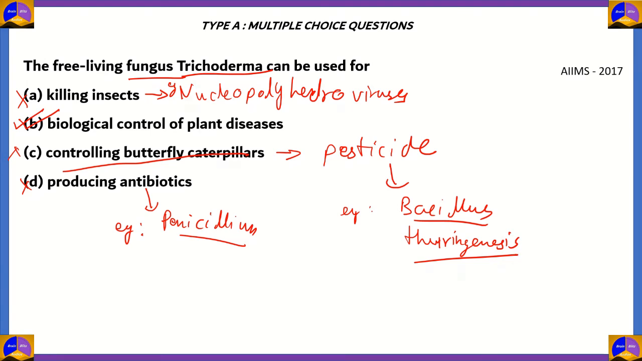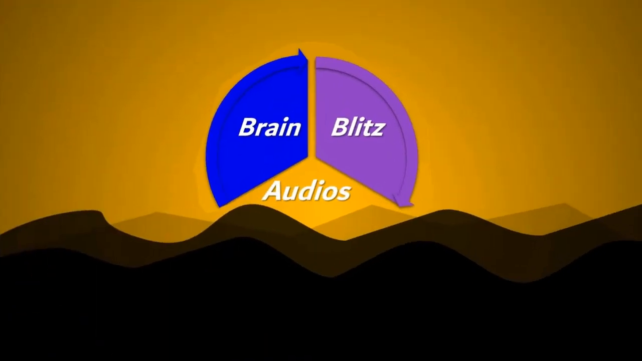So therefore, the free-living fungus Trichoderma is used for biological control of plant diseases, but that does not exactly translate to killing insects. So while option B is the correct statement, option A cannot be correct, because it is not true always. So option B, biological control of plant diseases, is the most appropriate option for the function of the fungus Trichoderma. So that concludes this episode of NEET preparation.